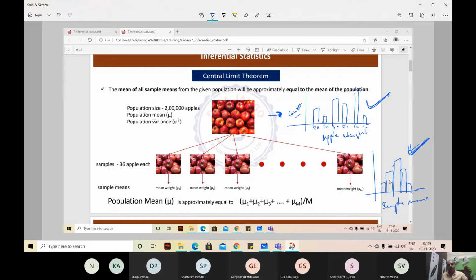Now the first statement: when you take many samples and take the means of them, the mean of all those means is going to be the population's mean. This is useful in doing exit polls. Samples are collected from different villages, and the means or modes are taken, and then the mode of all those modes shows who is going to win the next election. This first rule of the central limit theorem is useful in exit polls. Got it? Any questions on this?